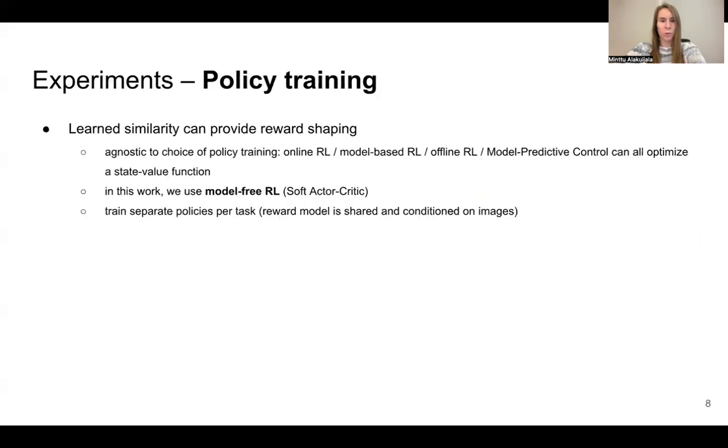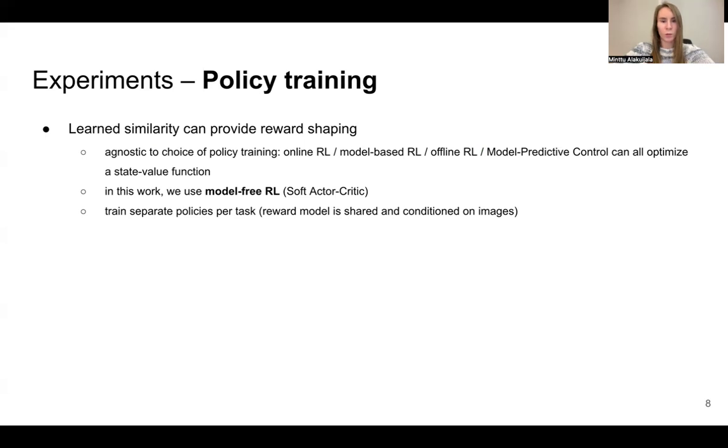We evaluate our reward models based on how effectively they inform successful policy optimization. The learned similarity scores can provide reward shaping for a variety of policy training methods: online, model-based or offline RL, or planning approaches such as model predictive control. In this work, we used model-free RL, specifically soft actor critic.